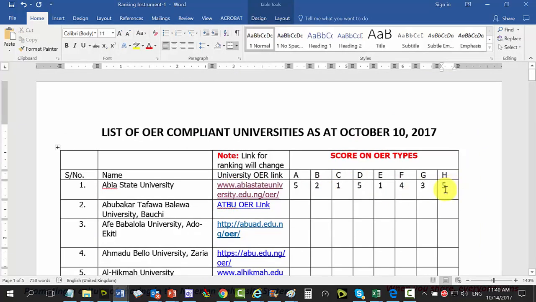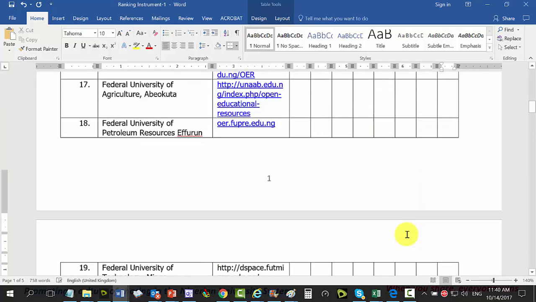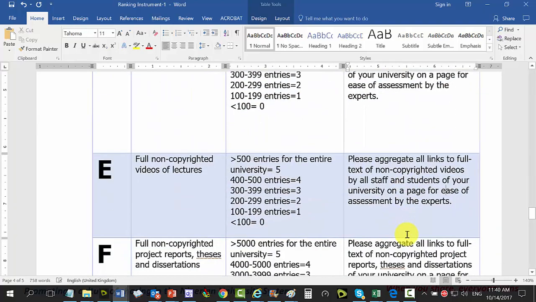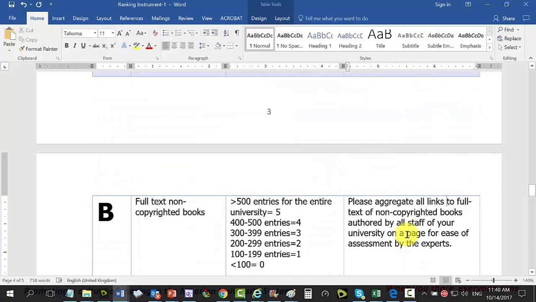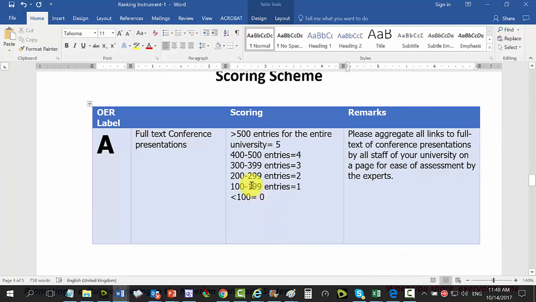But you see, it's not as easy as this, because you are going to go through the links and ensure that you count the ones that are active. At the close of this training, all of us will have to decide whether these values are not too high for a start. Looking at what the universities have been able to do, I'm quite impressed, but we can start by lowering these figures.